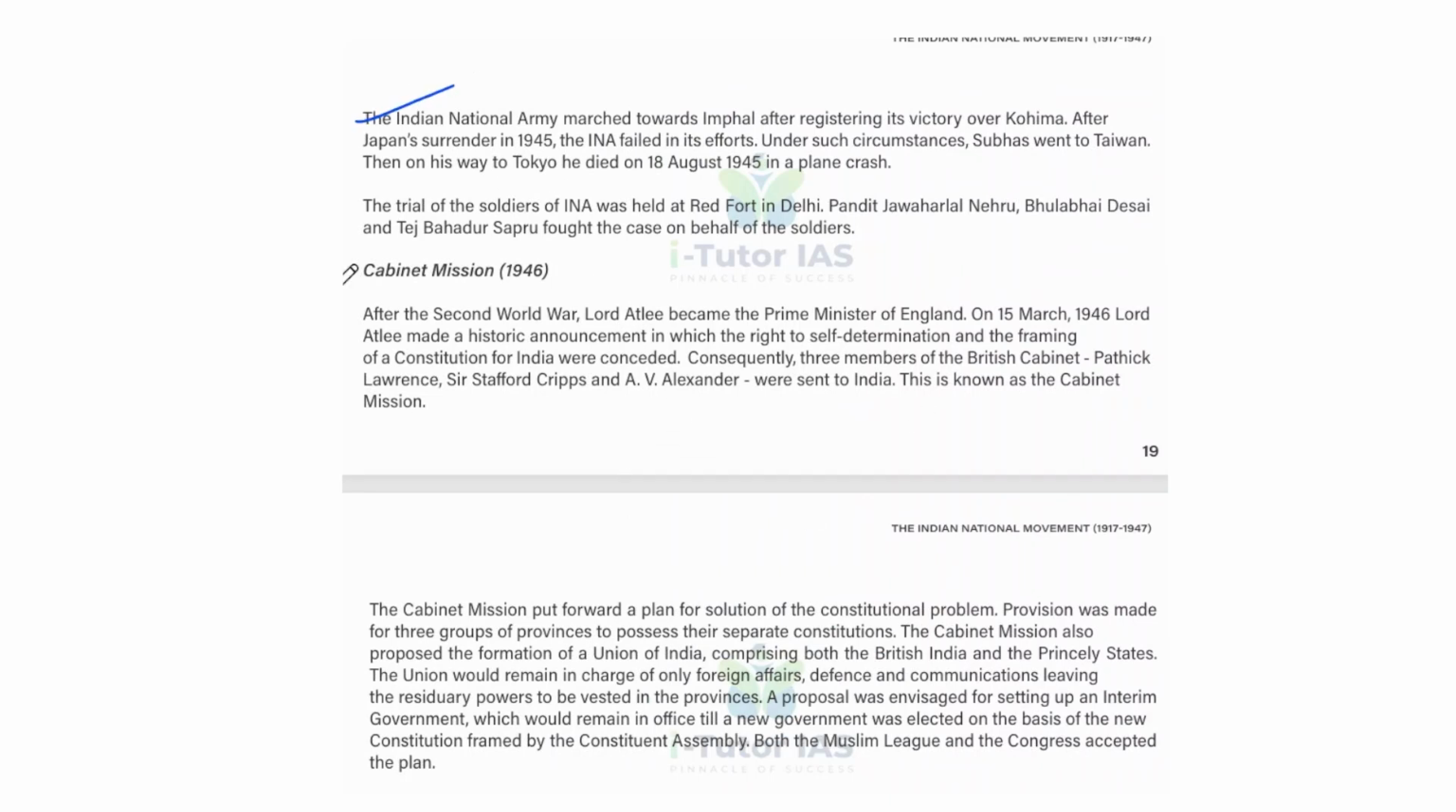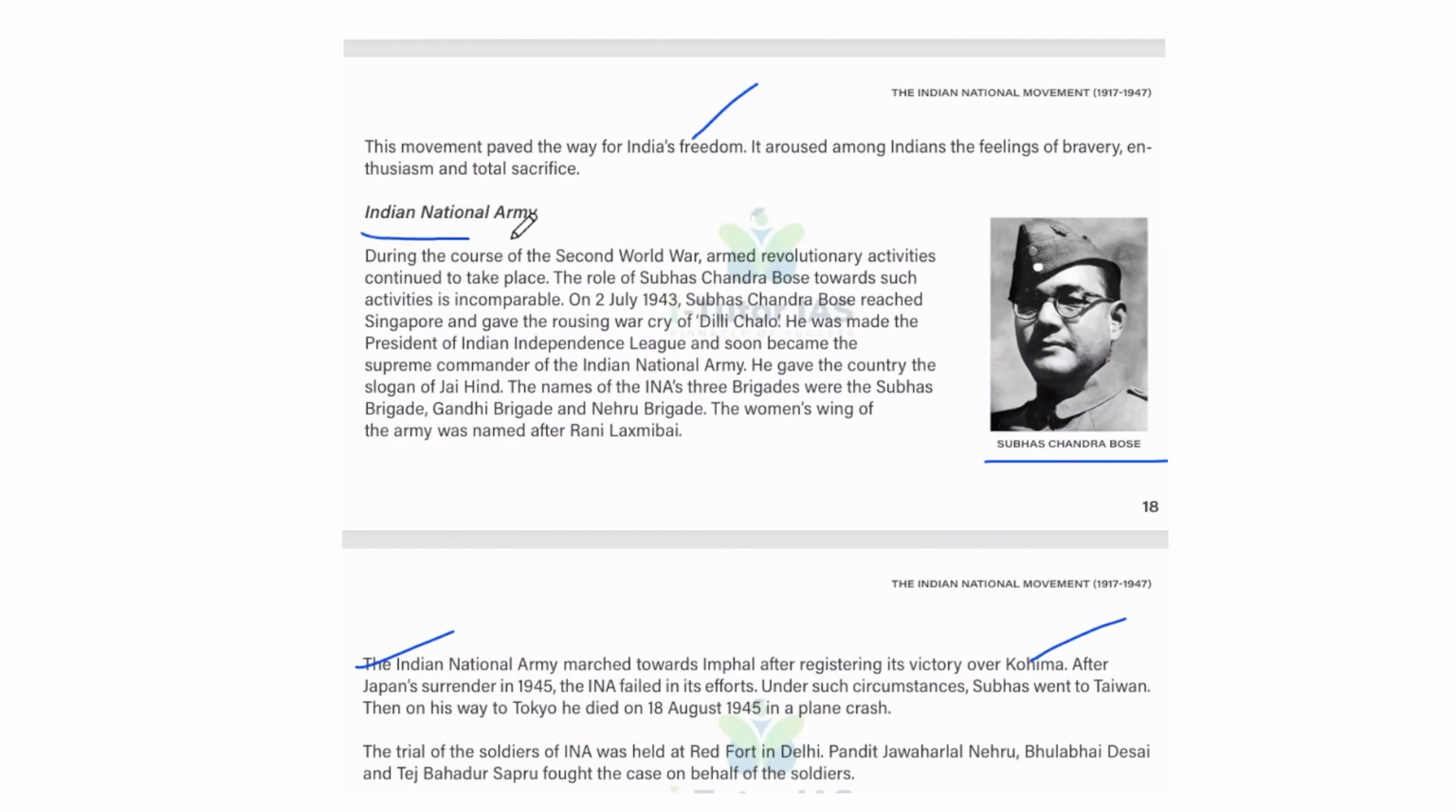And the Indian National Army marched towards Imphal after registering its victory over Kohima, and after Japan's surrender in 1945, the INA failed in its effort. Under such circumstances, Subhash went to Taiwan, and then on his way to Tokyo, he died on 18 August 1945 in a plane crash. So the trial of the soldiers of INA was held at Red Fort in Delhi, and Pandit Jawaharlal Nehru, Bhulabhai Desai and Tej Bahadur Sapru fought the case on behalf of the soldiers. So that is the role of the Indian National Army, that is INA.